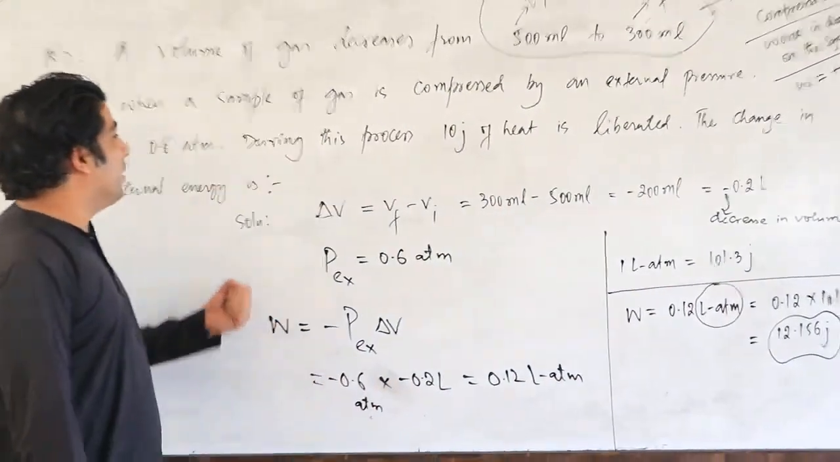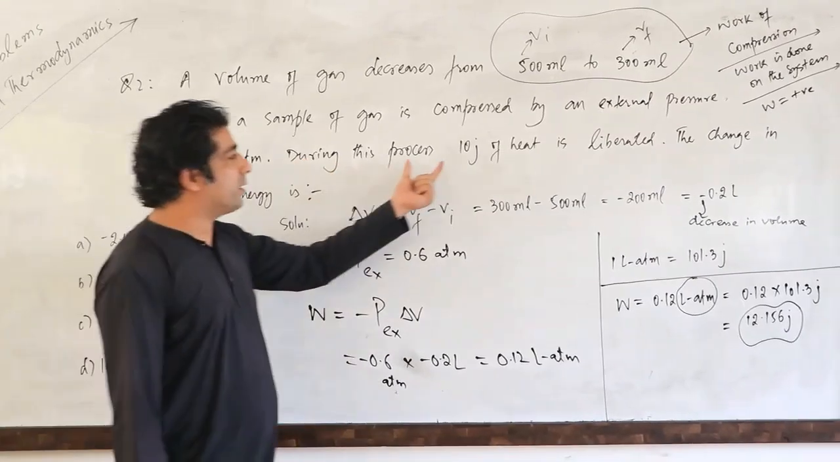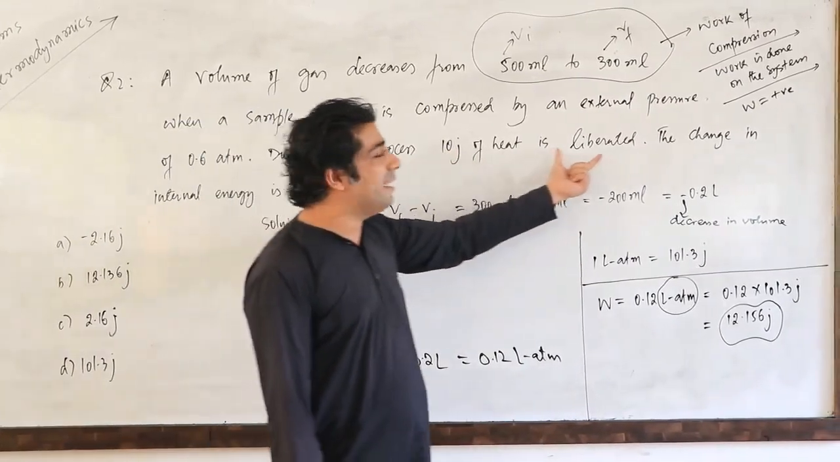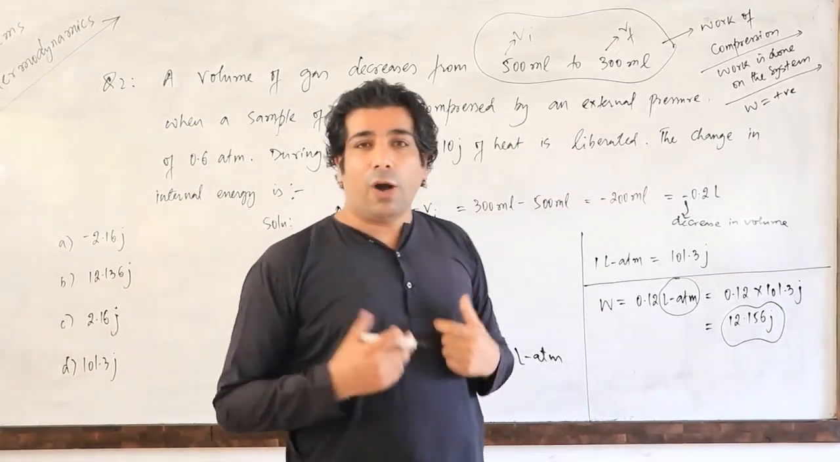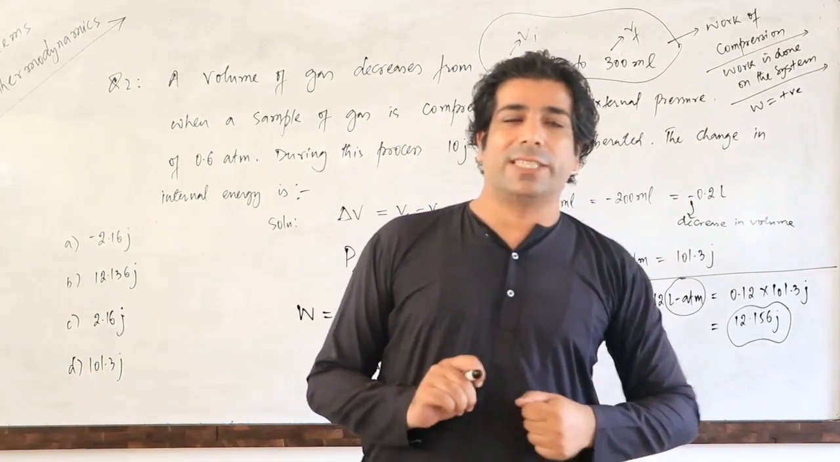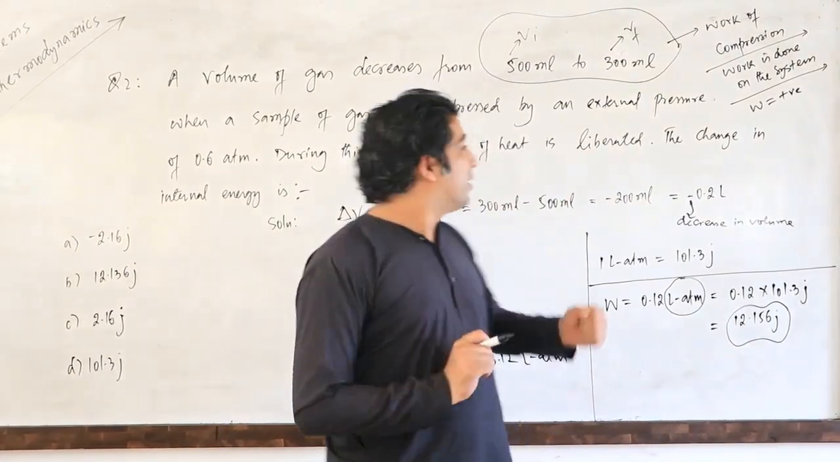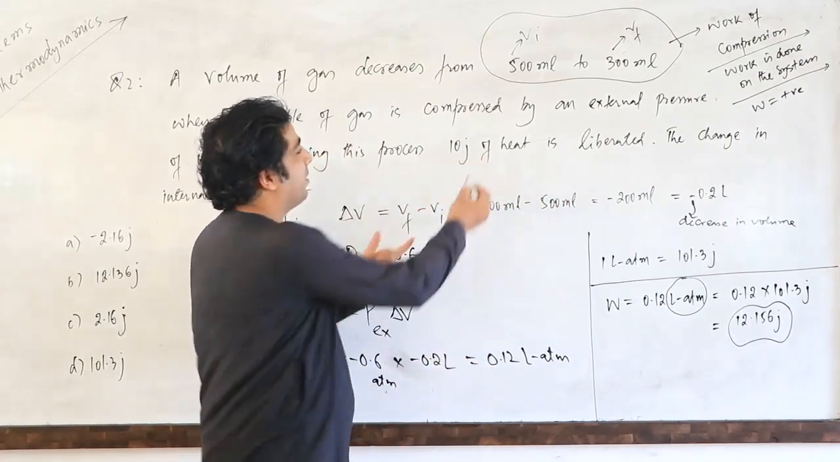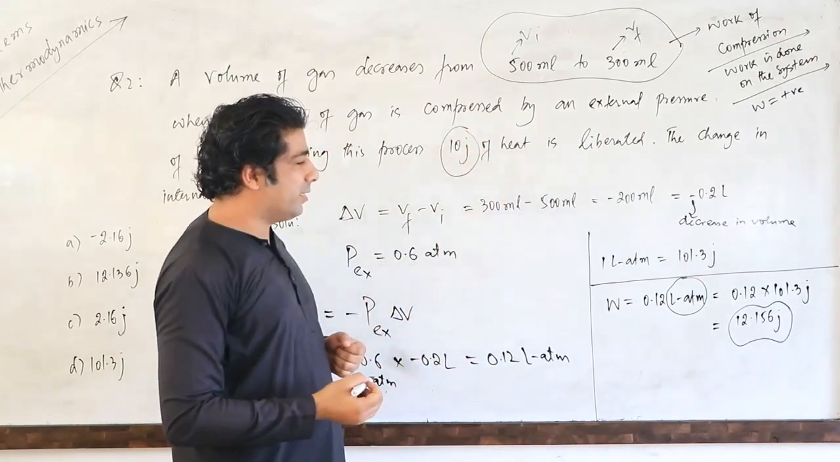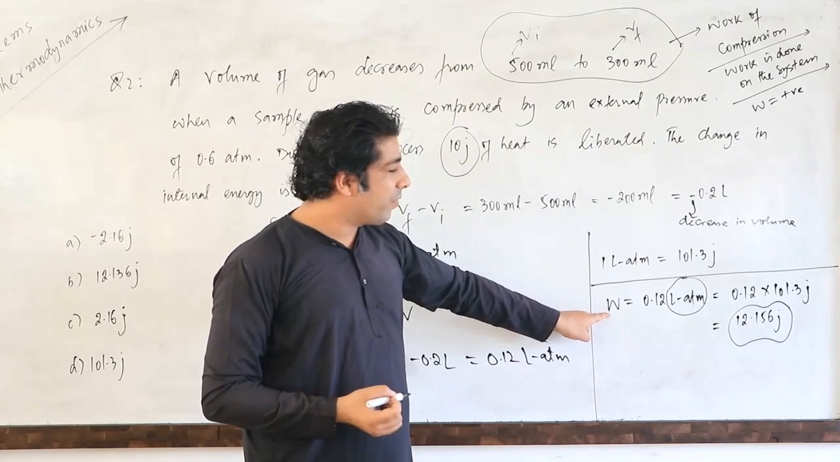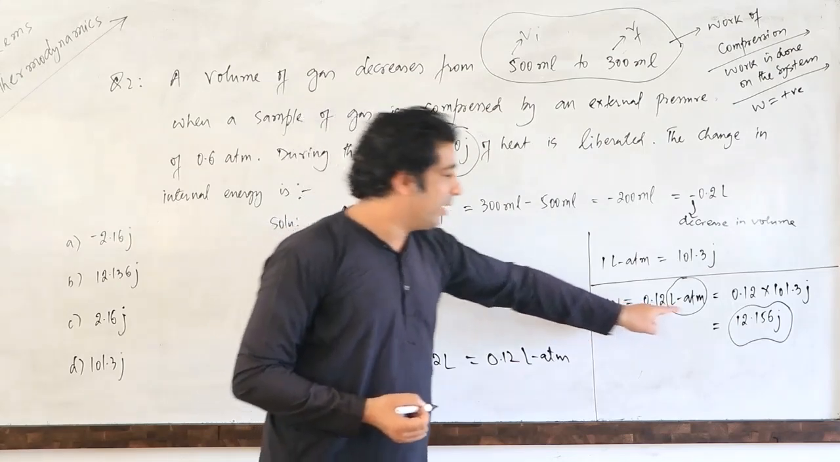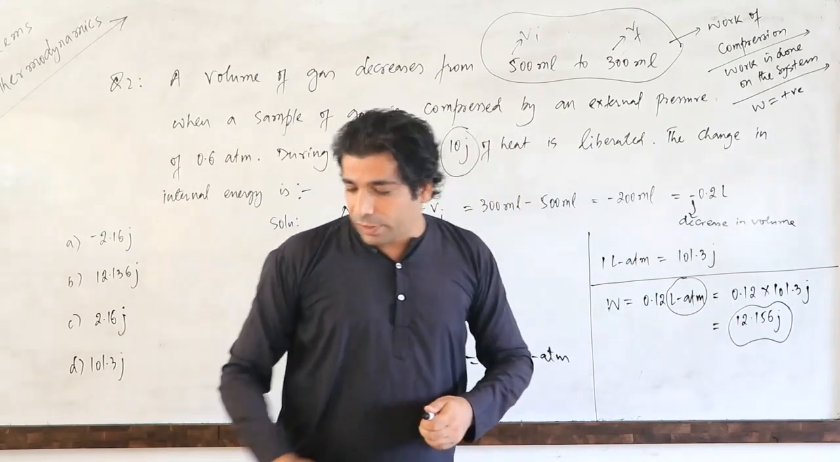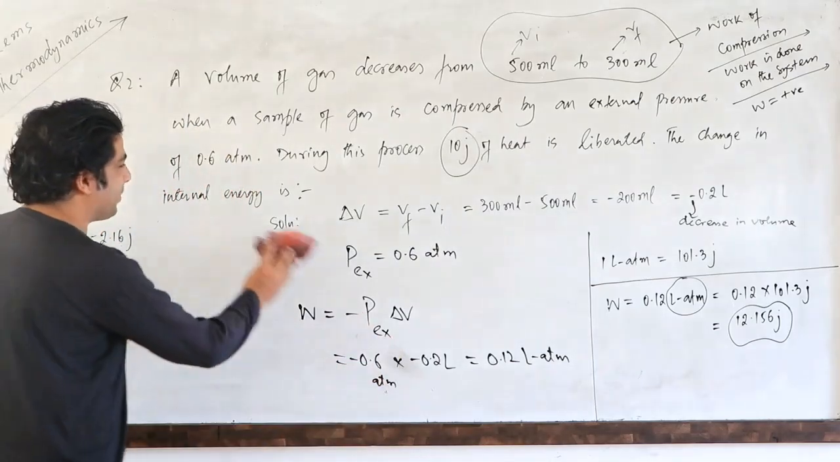Now, during this process, 10 joule of heat is liberated. That means how much of heat is lost in this process, my dear friends? 10 joules of heat. 10 joules of heat is lost. We know that this is the work of compression, work done on the system because it's positive. So let us go further and simplify it, my dear friends.